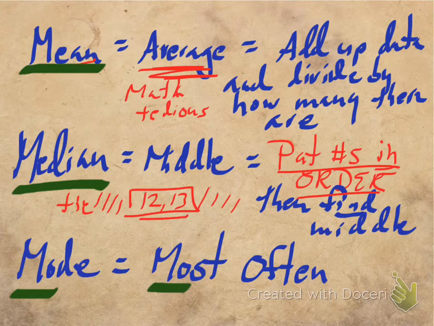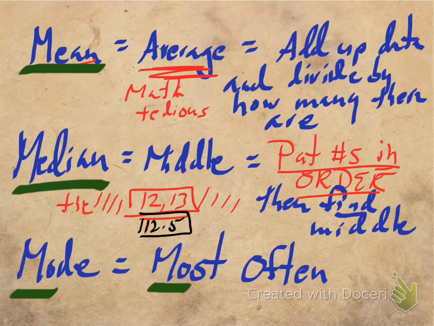and these would be the middle two. So all you do to solve the tie is you do a little mini-mean. Literally, you just find the number right between 12 and 13. So in this case, the median would be 12.5. If the numbers are harder, just add them together and divide in half. That's not the same as the mean. It's the same process, but instead of adding all the numbers together and dividing by how many there are, we're just going to add the middle two together. So that's what you do if there's two things in the middle.